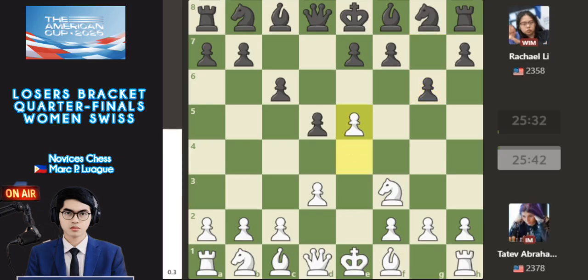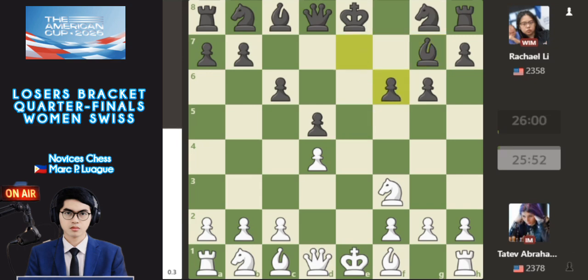The idea for Tatev with e5 is to capture. And Li plays pawn to f6, threatening e5, and also defending d4, with the bishop on g7 more active on the dark-square diagonal. Then capture the pawn, e takes f6, and bishop e2, next castling kingside, and also knight h6. This is a more positional move by Rachael Li. Knight h6 is a novelty, out of the book line.